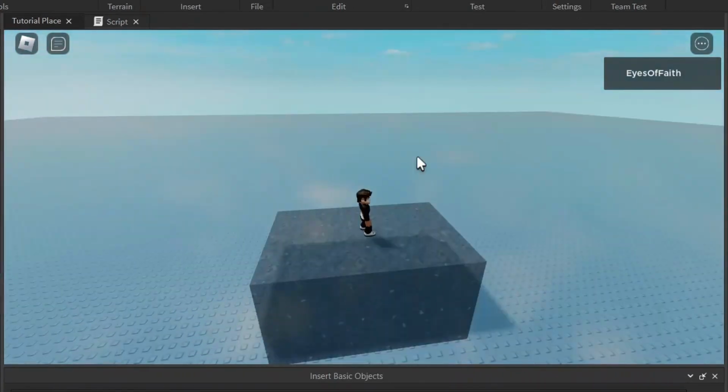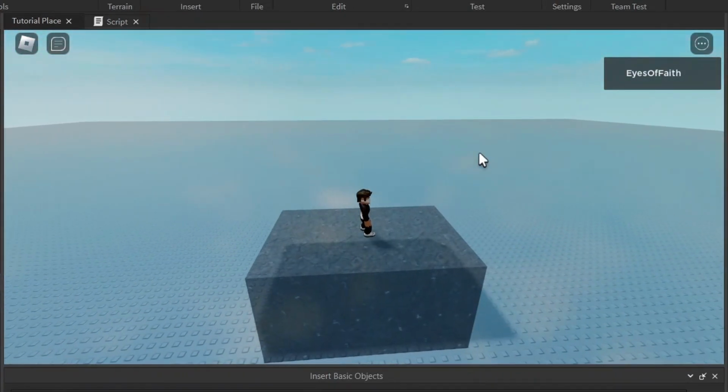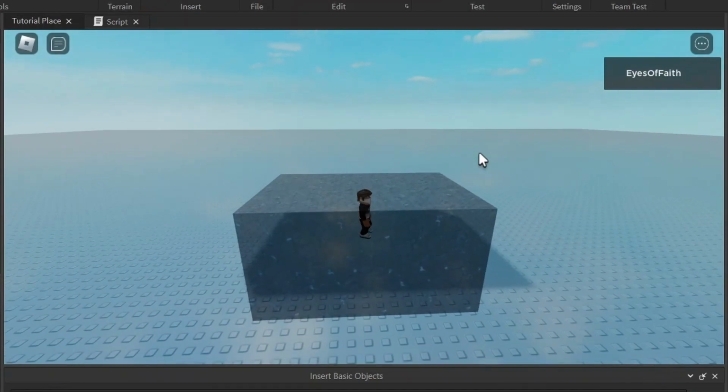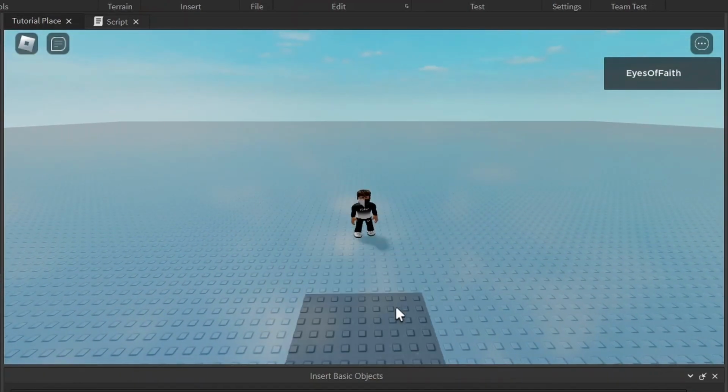And let me join in with my character. So we're going to wait 10 seconds and then the CanCollide is going to be false. I'll fall through it, and the Anchored is going to turn false. So it's going to fall down.